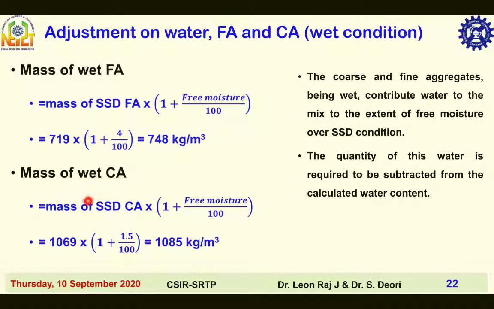Mass of wet coarse aggregate is equal to mass of saturated surface dry condition coarse aggregate into 1 plus free moisture divided by 100, that is 1069 into 1 plus 1.5 divided by 100, which is equal to 1085 kilogram per meter cube. The coarse and fine aggregates being wet contribute water to the mix to the extent of free moisture over saturated surface dry condition. The quantity of this water is required to be subtracted from the calculated water content. So how do we subtract, which is explained in the next slide.